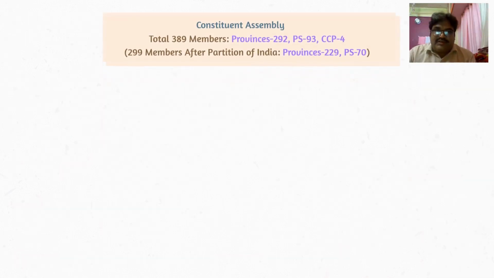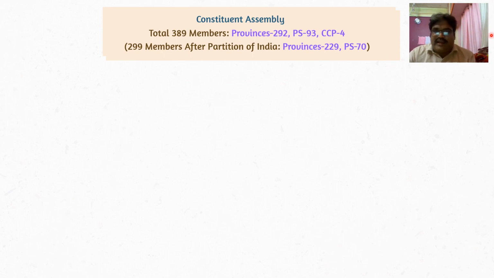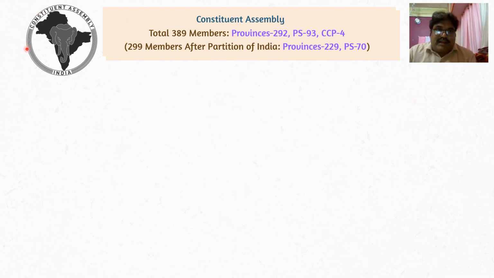Now let's come to the second point. Here I am going to give you a graphical representation of how the Constituent Assembly came into existence. This is the Constituent Assembly: total members 389, provinces 292, princely states 93, and chief commissioners' provinces 4. This we already discussed. But after the partition of India, there were 299 members, 229 from provinces and 70 from princely states.